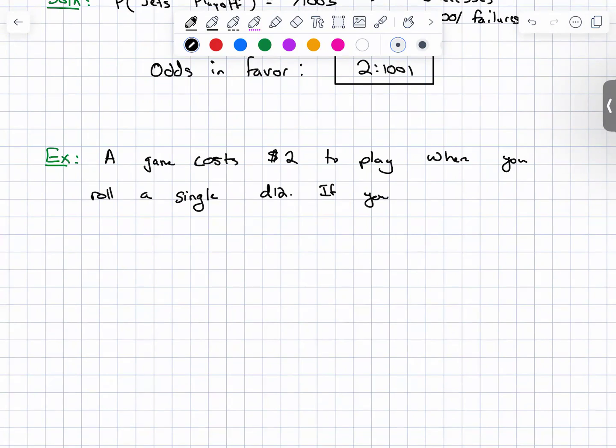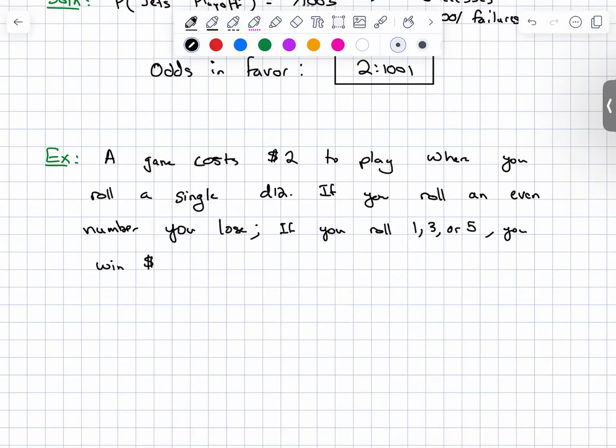If you roll, let's see here. Let's make some interesting choices. If you roll an even number, you lose; semicolon. If you roll a 1, 3, or a 5, you win $4.